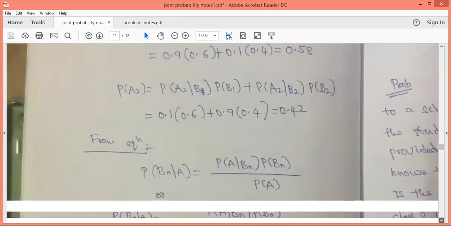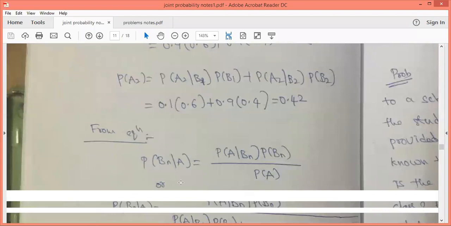Then use Bayes theorem here. So what is Bayes theorem? Probability of Bn given A is equal to probability of A given Bn into probability of Bn divided by probability of A. This is the Bayes theorem. Now what is our interest? Our interest is to find out probability of B1 given A1. So what is the formula?